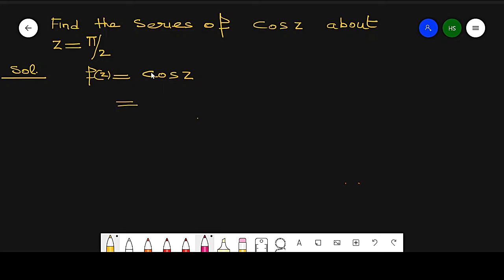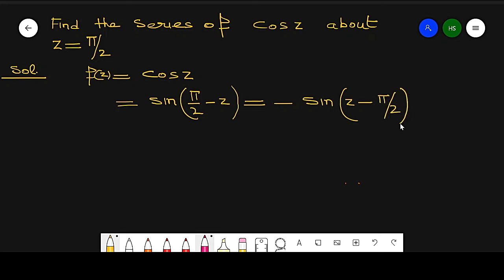So this will convert into sine of pi by 2 minus z. Sine of minus theta is equal to minus sine theta. So this can be written as sine of z minus pi by 2. So this value is written in this form.